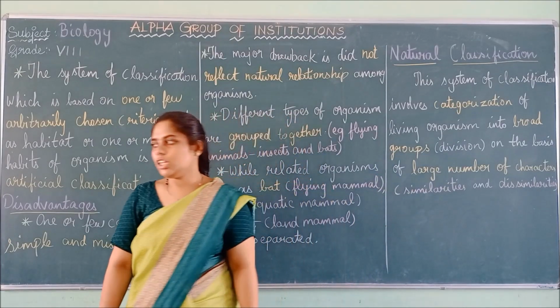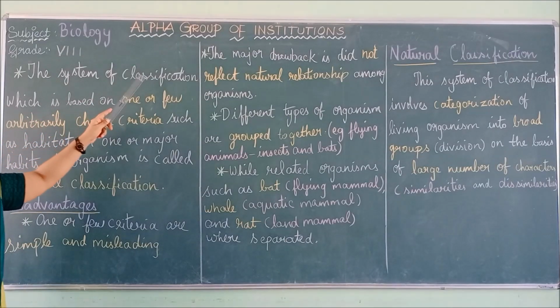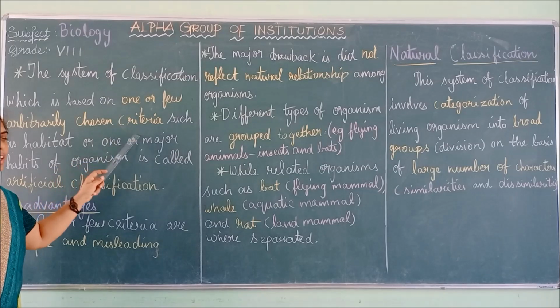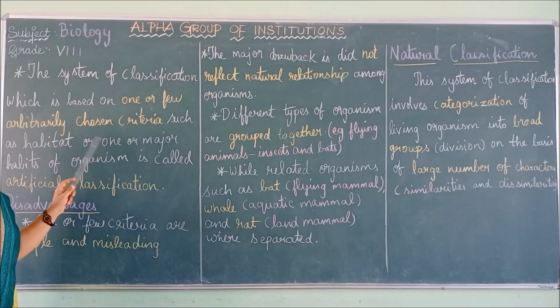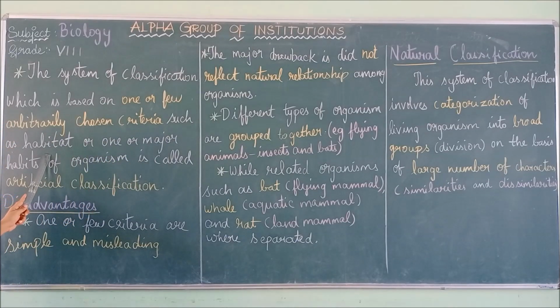Now I will give you a short recap from the first. We saw the definition for artificial classification: the system of classification which is based on one or few arbitrarily chosen criteria. One or two chosen criteria are taken, such as habitat or one or more major habits of the organism. This is called artificial classification.